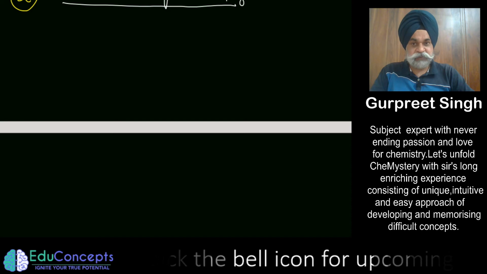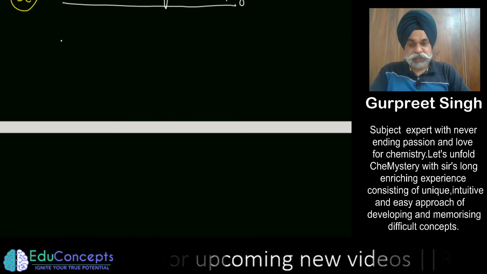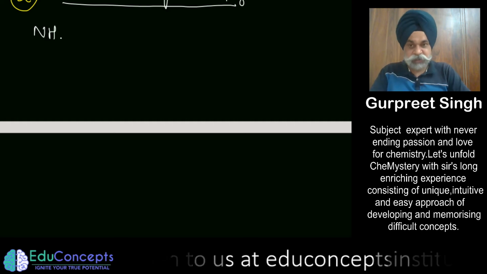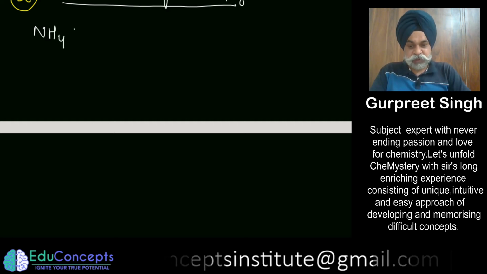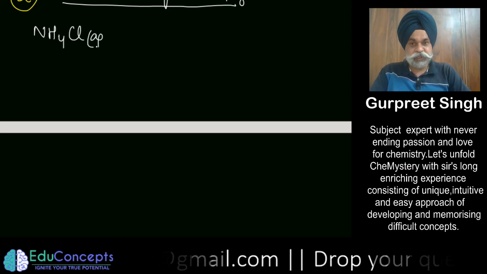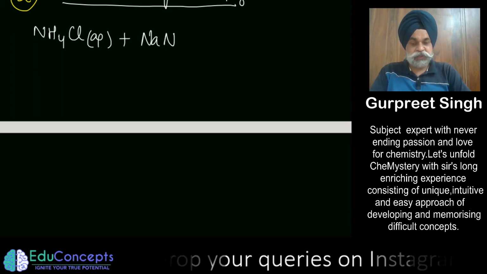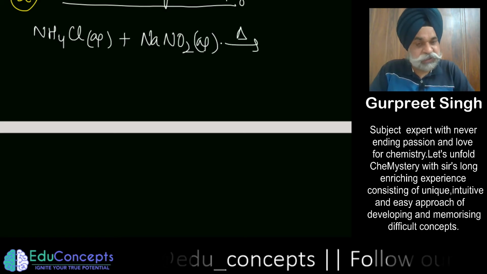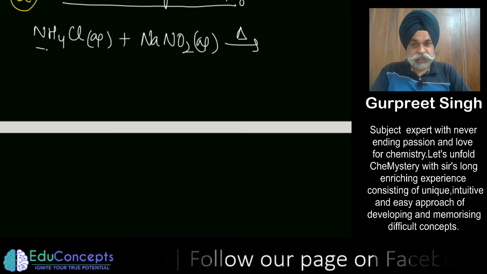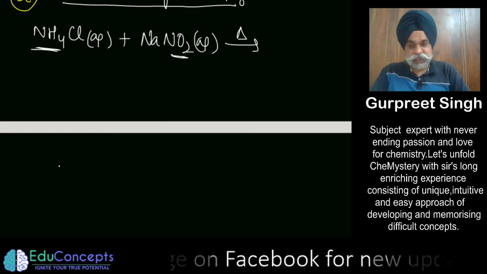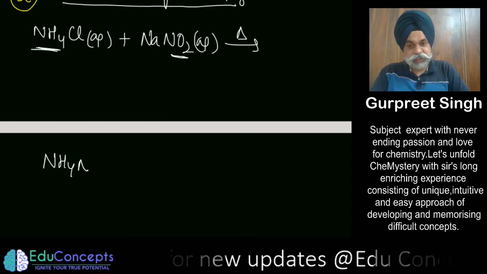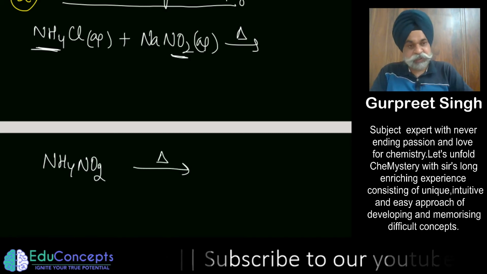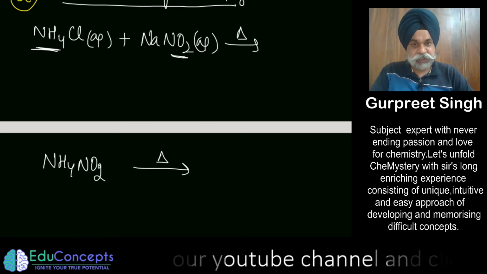First, you can take an aqueous solution of ammonium chloride. Aqueous solution of ammonium chloride is mixed with sodium nitrite solution, and you have to mix these two solutions and just heat it. So basically this ammonium nitrite, if I simply write it as a decomposition reaction, if you heat it, what you are going to get is